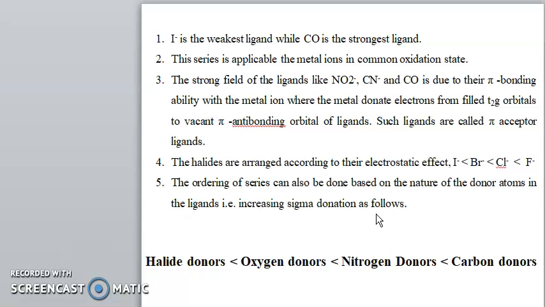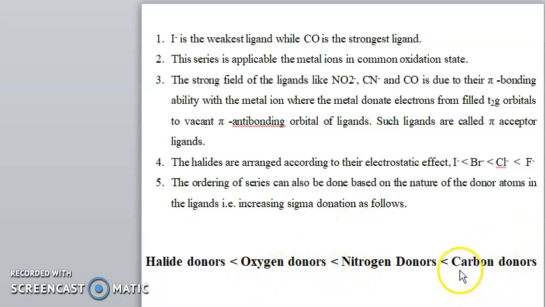Commonly, you can say the spectrochemical series is like this. The weakest field are the halide donors, that is chlorine, bromine, iodine. Then the oxygen donors are greater than the halide donors, and the nitrogen donors are greater than the oxygen donors, and the carbon donors are greater than the nitrogen donors.